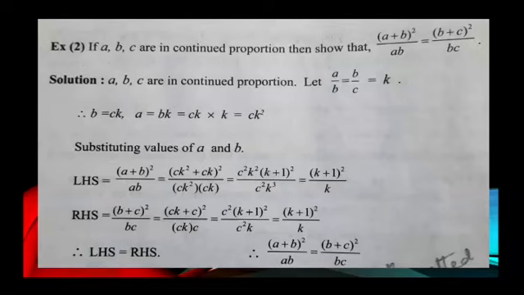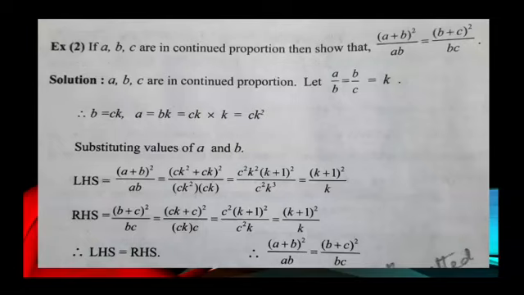Now coming to the RHS part. B plus C the whole square upon BC is equal to CK plus C the whole square upon CK into C. As C square is common, C square into K plus 1 the whole square upon C square K is equal to K plus 1 the whole square upon K. As C square gets cancelled, what remains is K plus 1 the whole square upon K. When we see the LHS and RHS, the answer comes same.